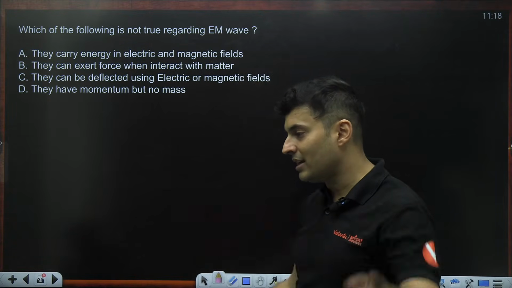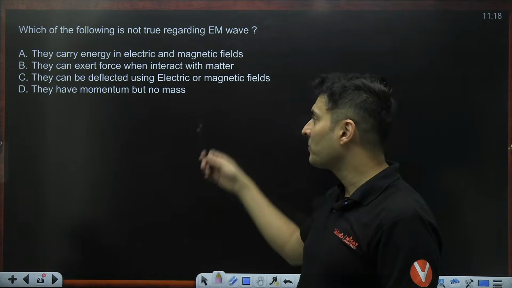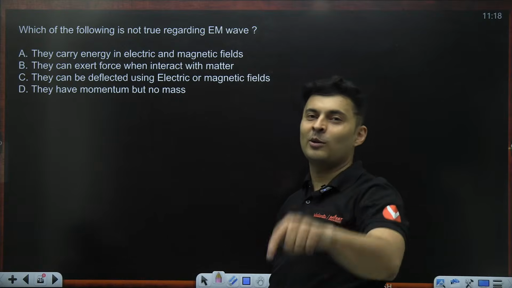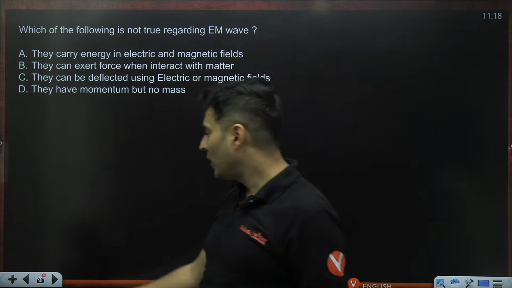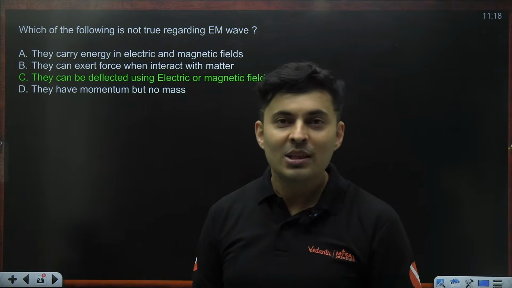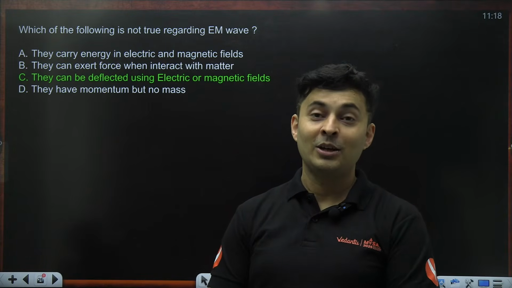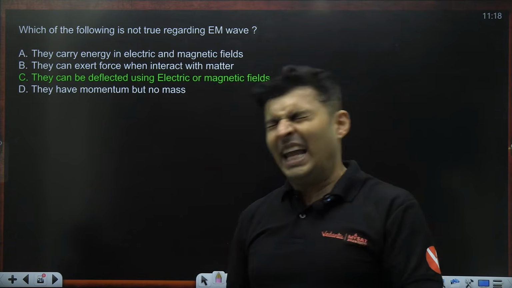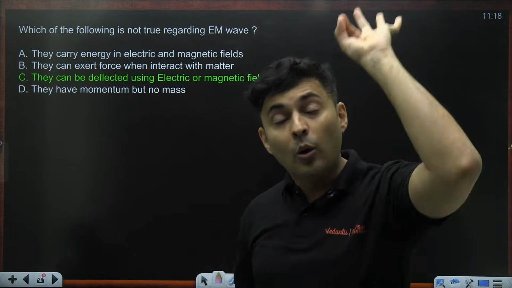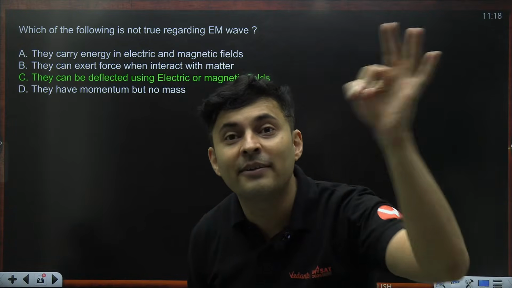Lot of people mark D. I have seen many people marking D. Wrong. They can be deflected using electric and magnetic fields. That is the wrong answer. So you cannot take electric and magnetic fields and deflect light. Not possible, guys. Lot of people think, sir, light is electric field and magnetic field. No, exactly. How can you apply force on a field?